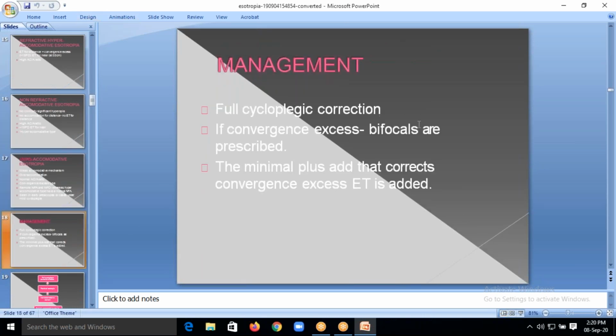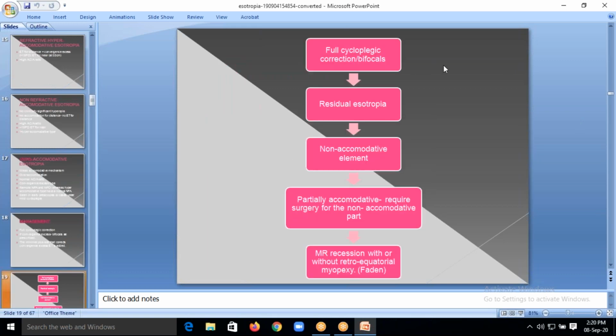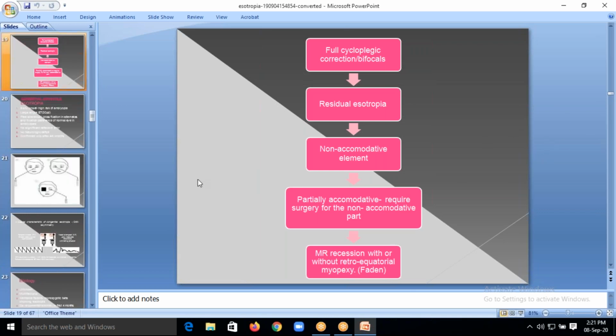So management for this: always give complete cycloplegic refraction, correct the glasses, and advise bifocals to the patient. So full correction, bifocals. If any residual esotropia is present, then you can see that the patient is having a non-accommodative or partially accommodative element. Then we have to go for a surgery called Faden surgery. I'll explain what Faden surgery is.